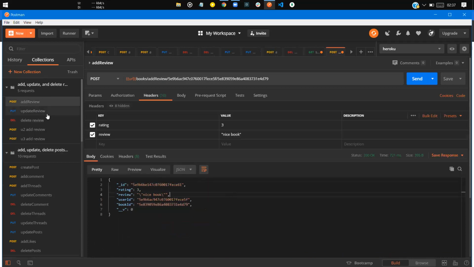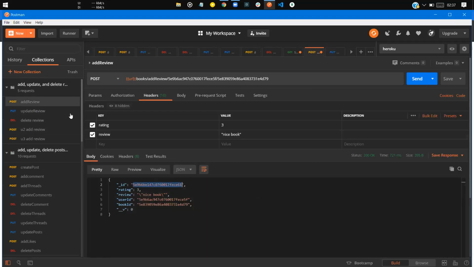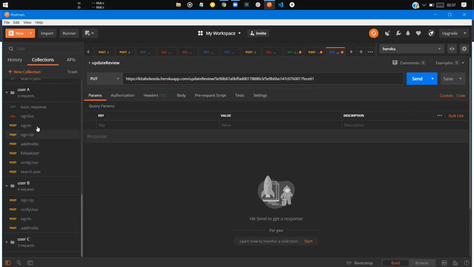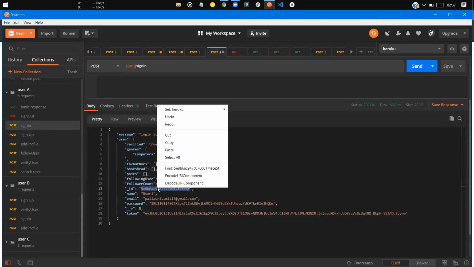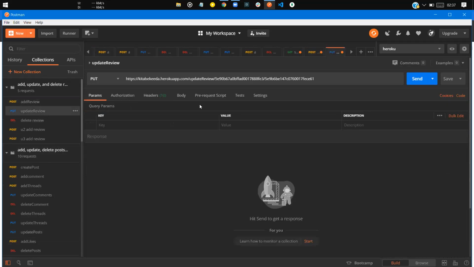In the same way we can update that review. We can take this review ID and update it, and we have to again take the login ID, whichever user has signed up recently.